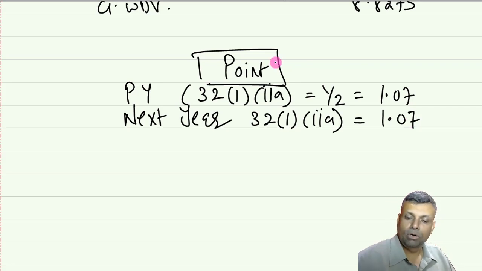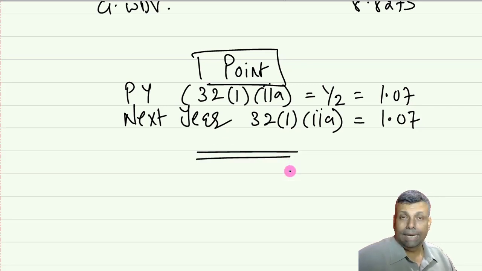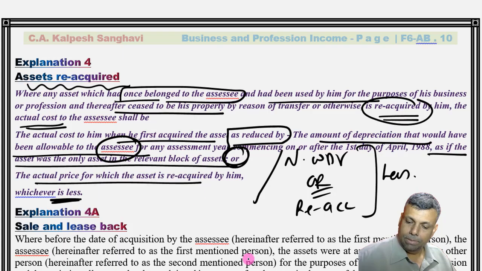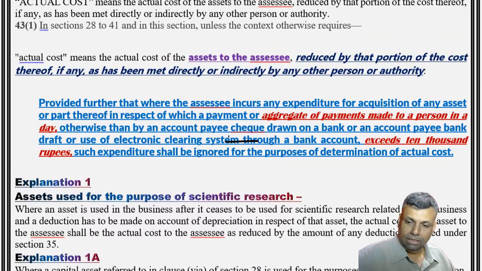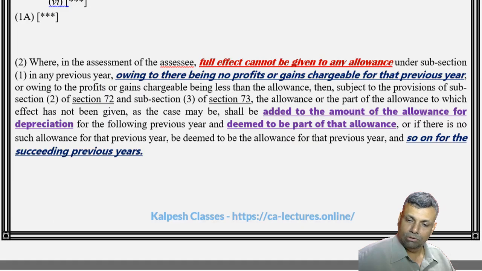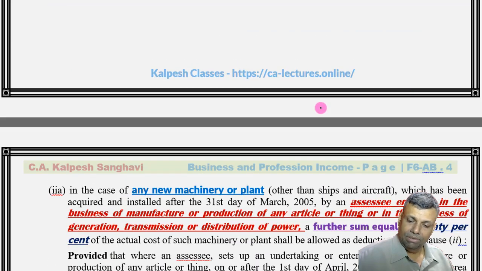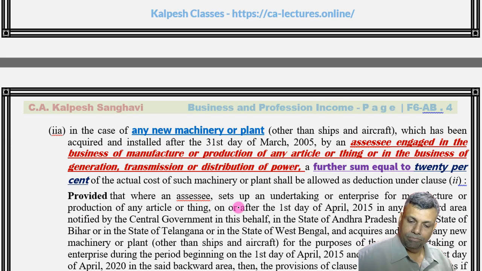Very important point. Now let me bring to your notice these particular provisions. Let me scroll a little bit, friends, and mark this point as very important, because an MCQ can be set on this.